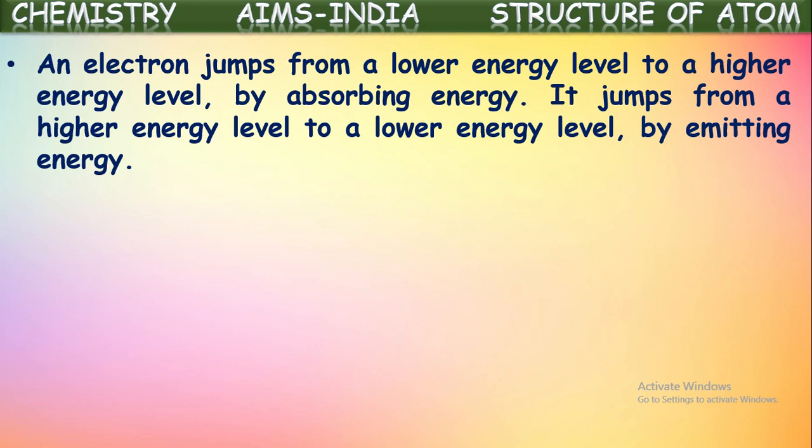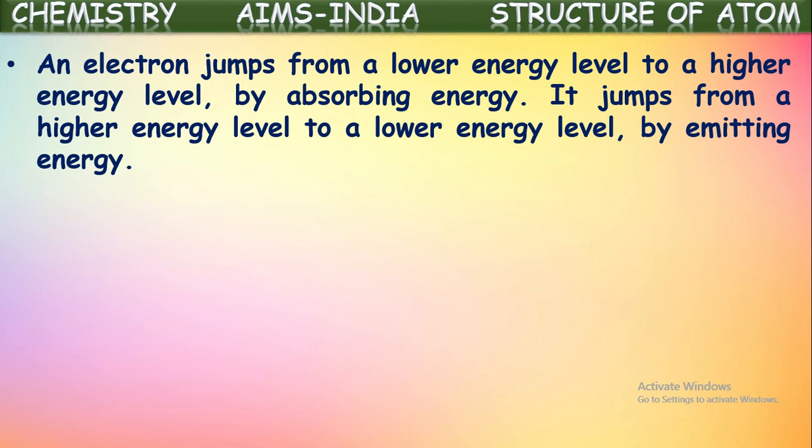But whenever it absorbs a certain amount of energy from the outside source, whenever an electron is gaining a certain amount of energy, then that electron jumps from a lower orbit to a higher orbit. If an electron is jumping from a higher orbit to a lower orbit, then that electron emits a certain amount of energy. So when an electron is jumping from one orbit to another orbit, an energy change occurs. If an electron is jumping from a lower orbit to a higher orbit, that means that electron is gaining energy. Electrons jump from a lower orbit to a higher orbit when they gain energy.